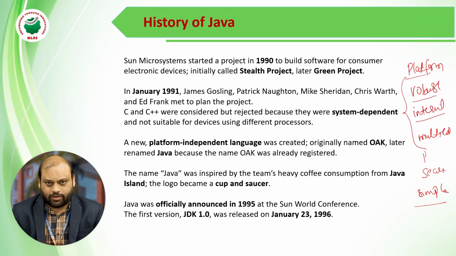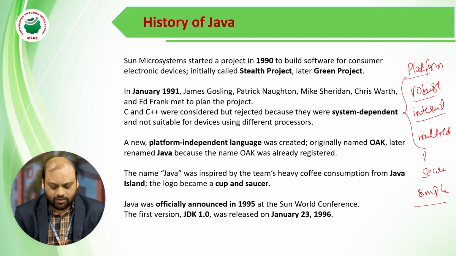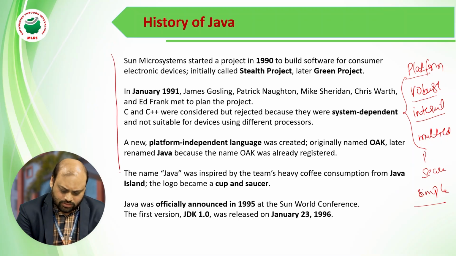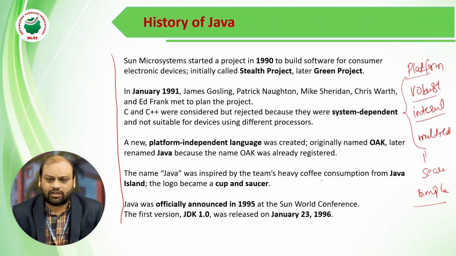So what is the history of Java? Java was first developed by James Gosling with a team of some members in 1991. Initially they wanted to name the language Oak. Later it was named after a famous coffee name, Java. So they wanted to develop a programming language which supports platform independent and network related applications.